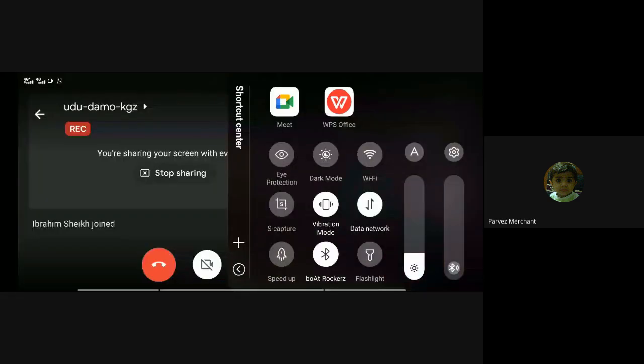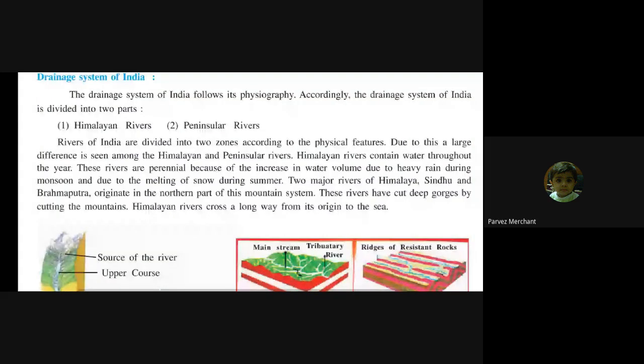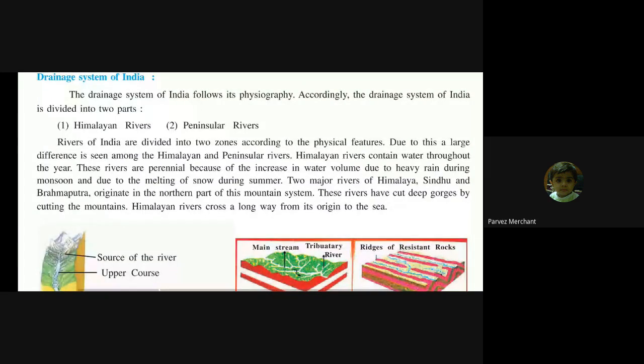Okay ma'am, perfect. Himalayan rivers means the water flows throughout the year because there is snow. The melting of the snow happens and that's why it flows throughout the year. Peninsular rivers means their main source is dependent on the wind. If there is less rainfall, then sometimes the rivers will dry.